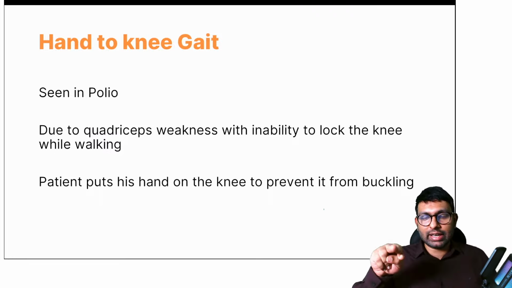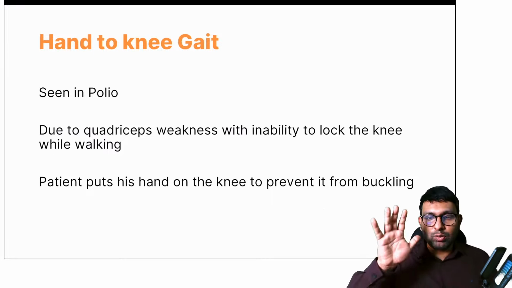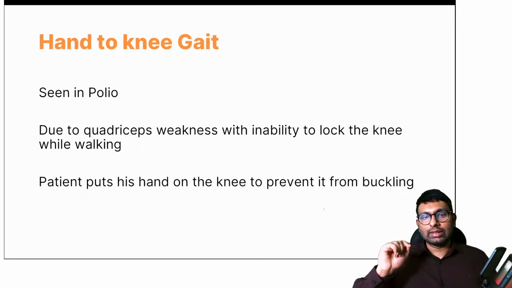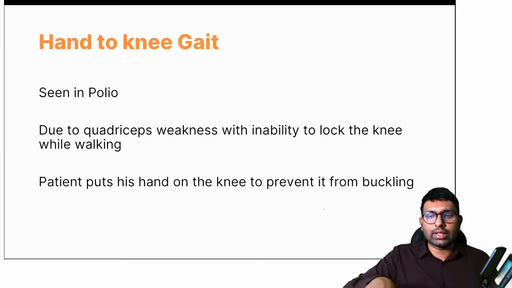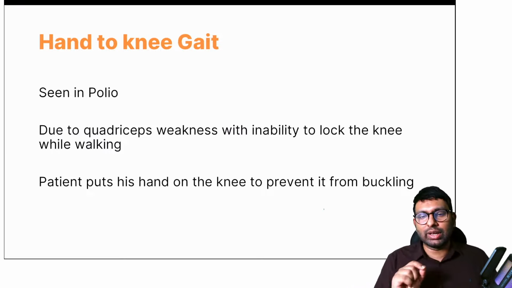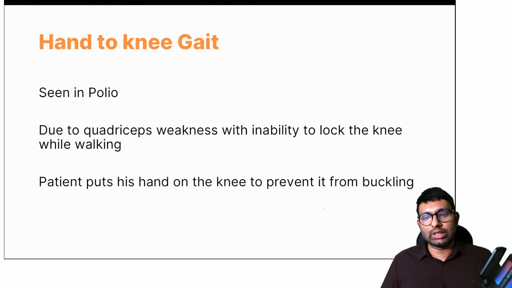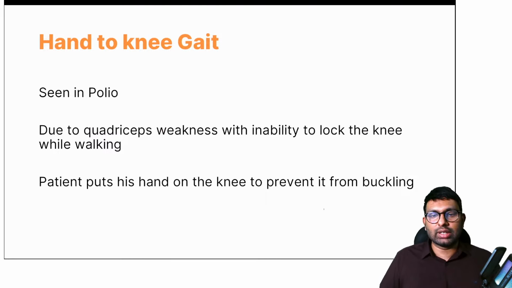So what will happen, as he tries to walk, his knee will buckle. Now, to prevent the knee from buckling and keep it in a locked position, he'll voluntarily keep his hand on the knee. This is called a hand to knee gait. You would have seen it in a lot of people. They'll hold their hand to their knee when they walk, because they have quadriceps weakness, and this is mainly due to poliomyelitis. Yes, Stardust, you're absolutely right. Poliomyelitis due to quadriceps weakness. Correct. So this is the hand to knee gait, and poliomyelitis is an important concept again, and I've discussed this in a 1-hour session or a 45-minute session in the videos.